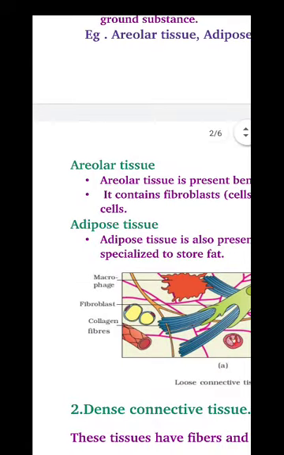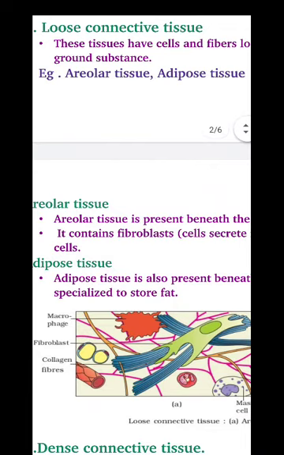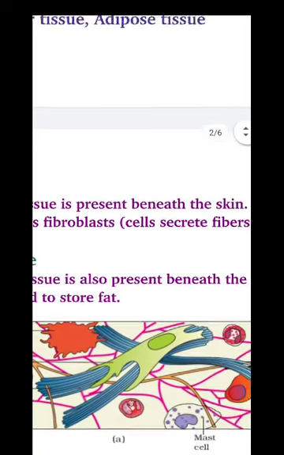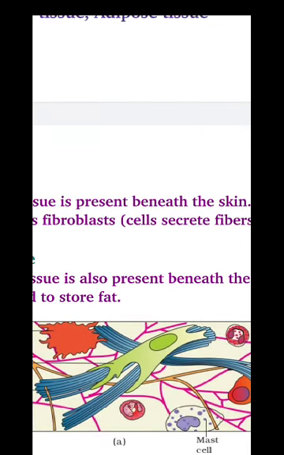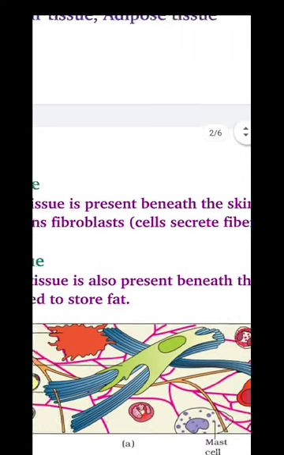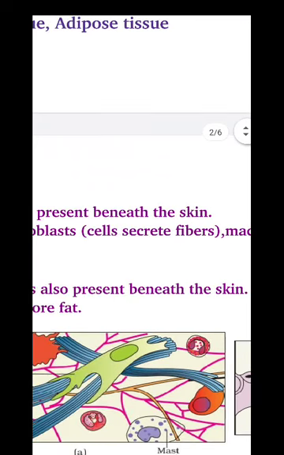Now, talking about areolar tissue, it is present beneath the skin, below the skin. Areolar tissue is found beneath, that means below the skin, and it contains fibroblasts, meaning the cells which